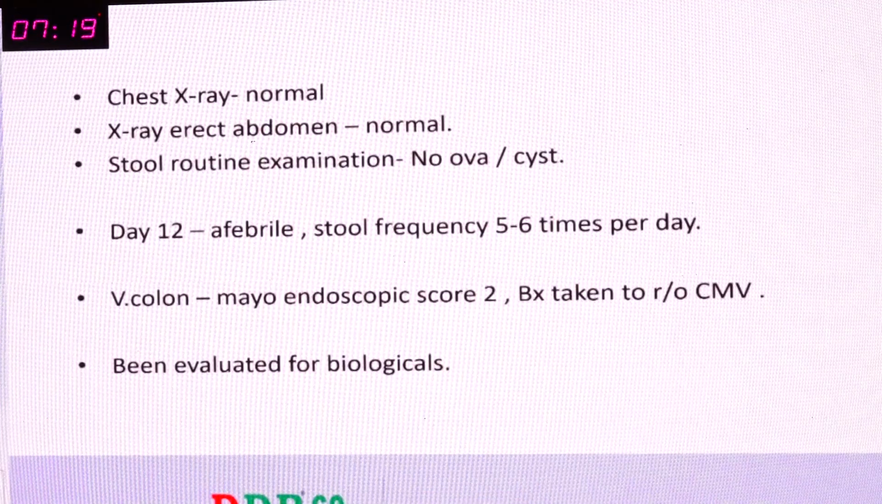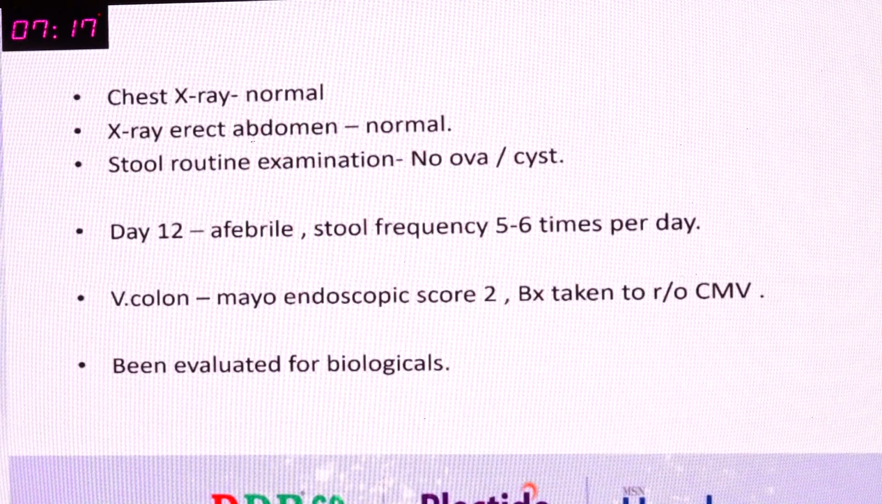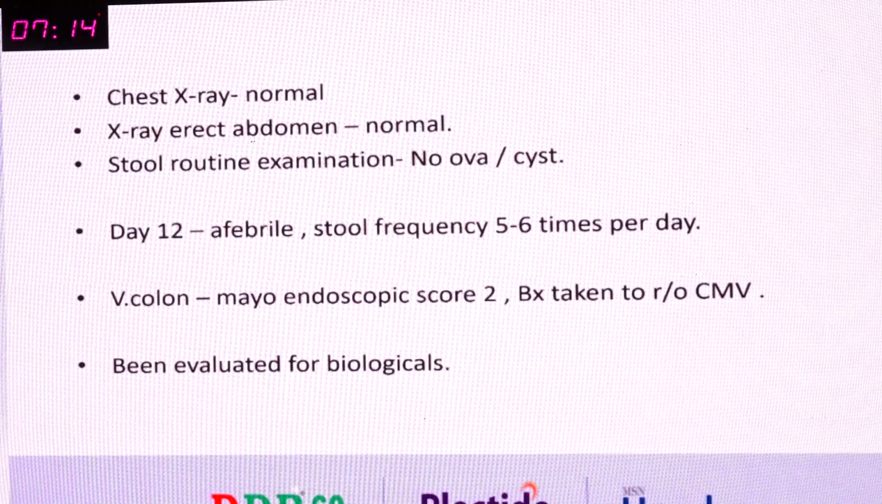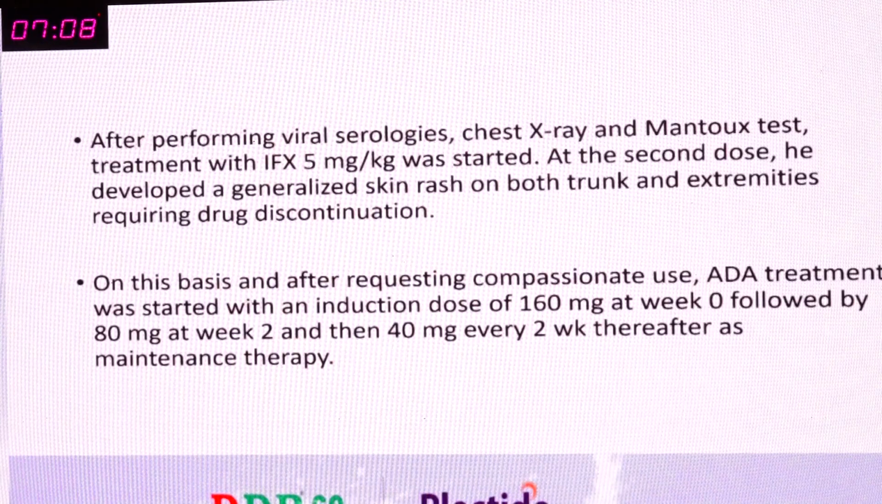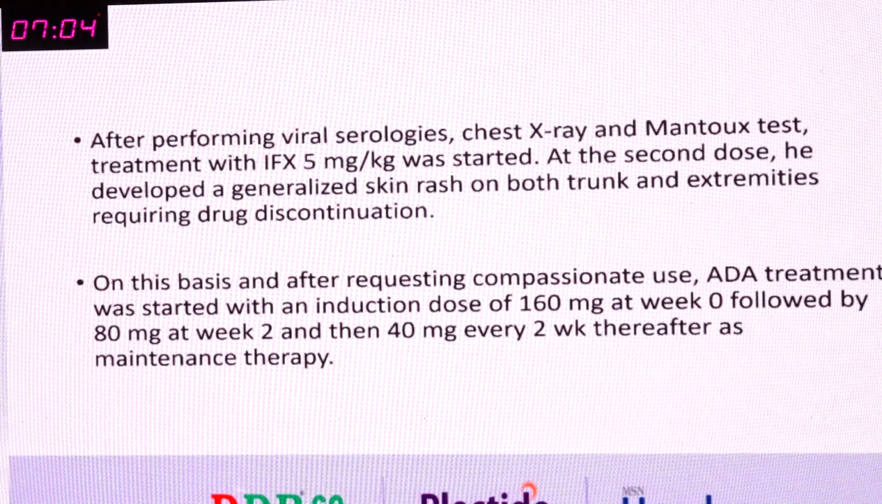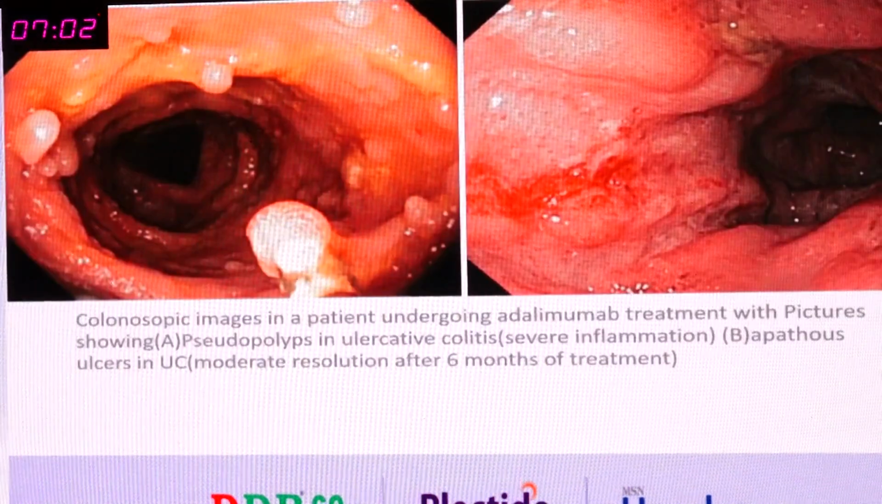and still, when you look at the patient's clinical scenario, there was not much improvement, so the patient was evaluated for biological support. After performing the routine screening, TB screening and all those things, the patient was initiated on adalimumab, with the loading dose and all those things. And we are here to assess this patient.